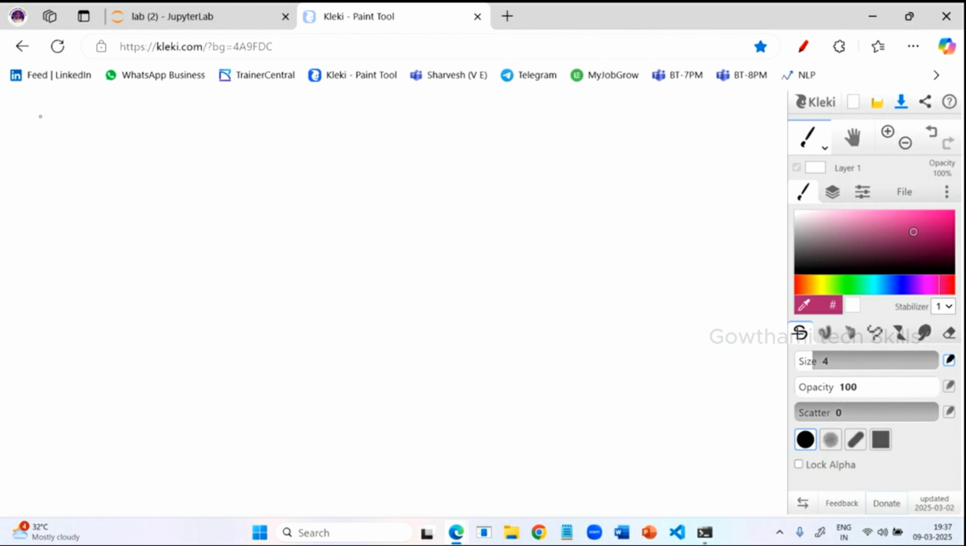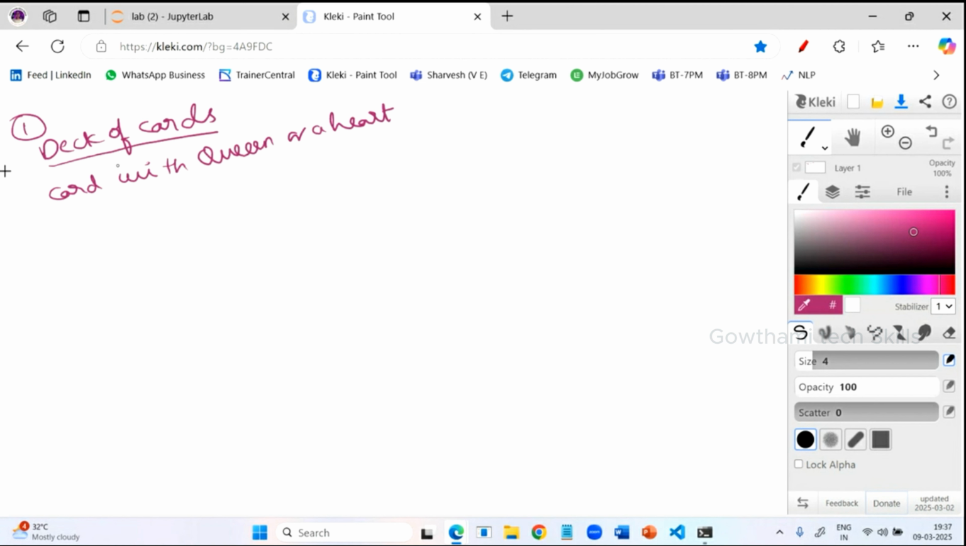We'll have one more example. If you are having a deck of cards, what are the chances of getting a card that is a queen or a heart? This is my question. You have a deck of cards, and what is the probability of getting a card that is a queen and also a heart? What type of event is it? It is a non-mutually exclusive event. There is a chance of getting these two things together, right? So it's a non-mutually exclusive event.